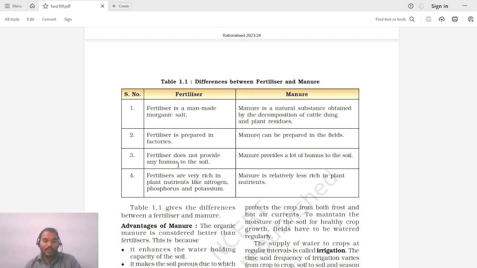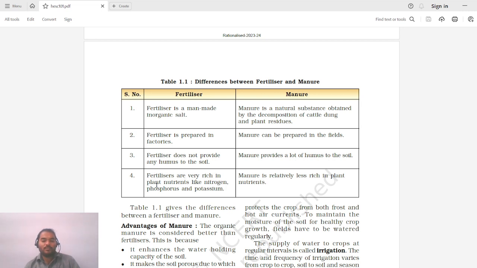Fertilizers do not provide any humus to the soil. These are inorganic compounds, they do not provide any humus to the soil, whereas manure provides a lot of humus, and we know that humus is required for plants to grow, right? So tell me, if we go only on adding these fertilizers, can the soil maintain its fertility? Obviously not, but with the addition of manure, the humus level will increase and the cropping can be done much better.